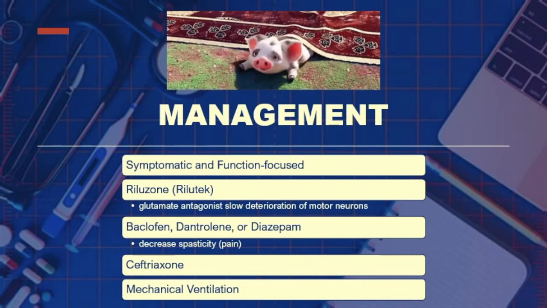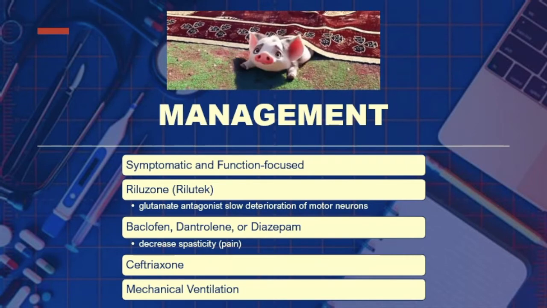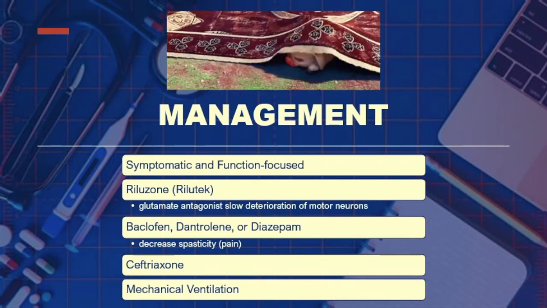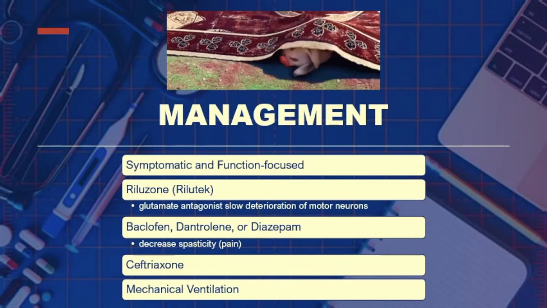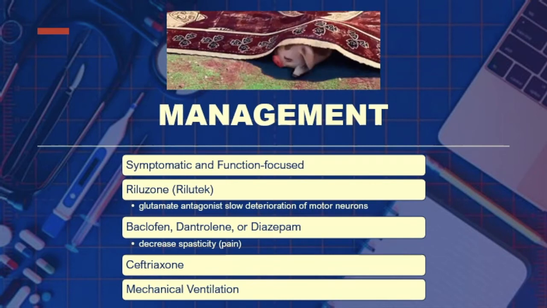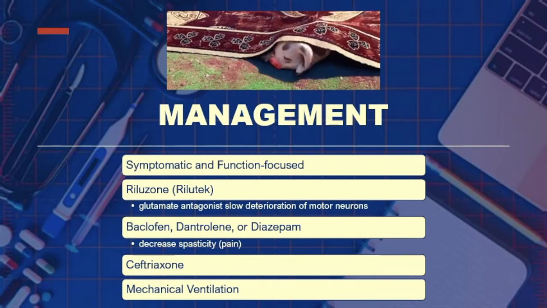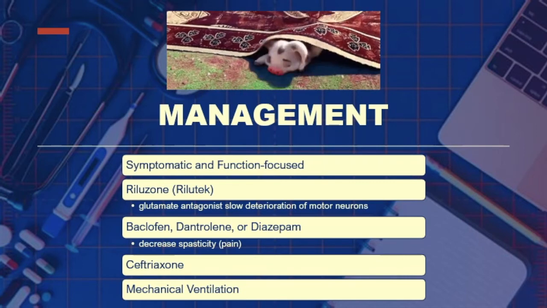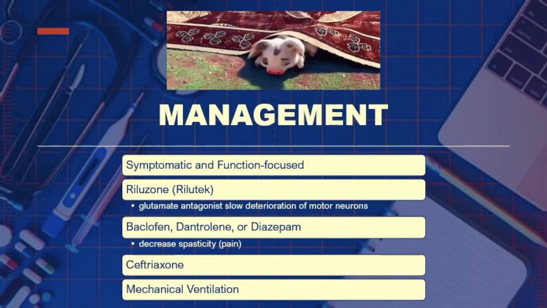Okay, so the glutamate antagonist, class, is not a specific treatment, but it is intended to slow the deterioration of your motor neurons. Okay, one of our problems is also spasticity. So to decrease the spasticity, you'd have baclofen, dantrolene, or diazepam. Okay, so they would decrease the spasticity, hence decrease the pain experienced by your patient. And then other than that, class, administration of ceftriaxone is also under investigation. Okay, for the patient with respiratory problem, mechanical ventilation is also indicated.